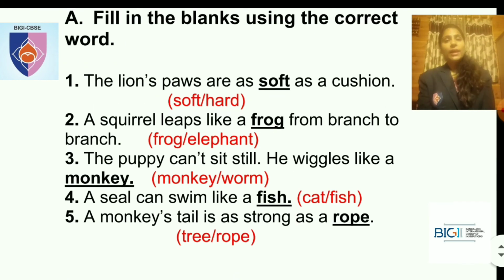What is the third one? Puppy can't sit still. He wriggles like a monkey, right? Not worm, like a monkey. So fourth one, a seal can swim like a fish, not cat. A cat will not swim. A seal can swim like a fish. A monkey's tail is as strong as a rope. Okay.